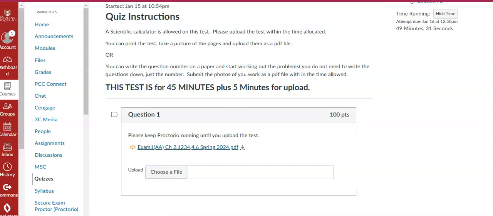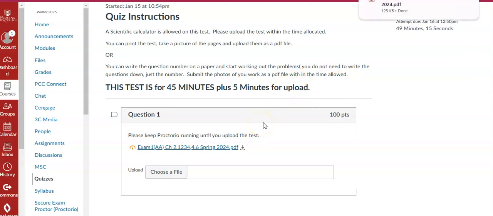I could open it. Now I'm going to change that. This is from spring, of course. I'm going to put today's test. I didn't do that yet. So I click on that, it'll download. And once it downloads, I could open it.